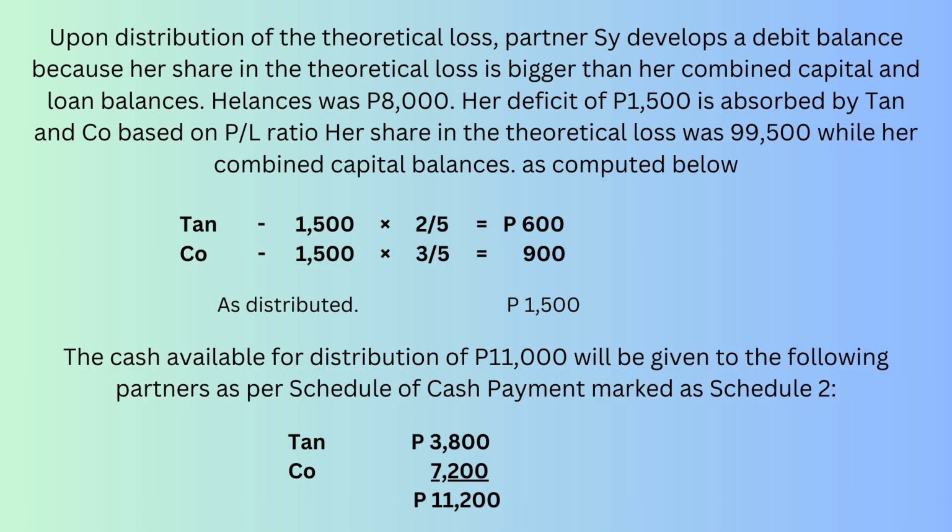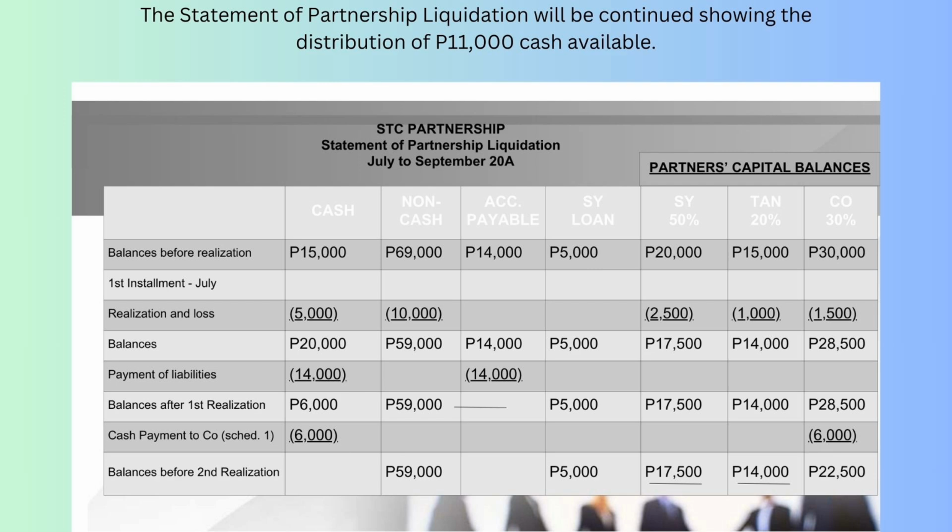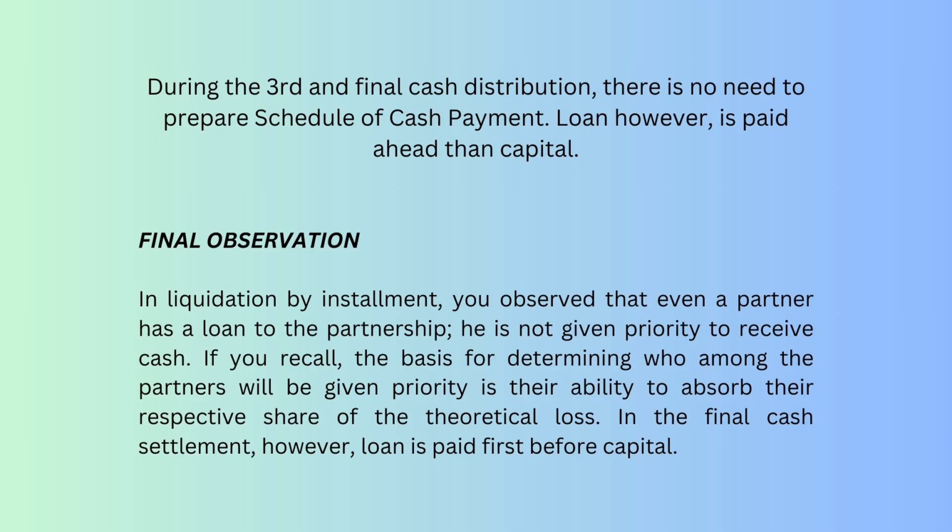Upon distribution of the theoretical loss, partner C develops a debit balance because her share in the theoretical loss is bigger than her combined capital and loan balance. The cash available for distribution of 11,000 will be given to the following partners as per schedule of cash payment marked as Schedule 2. The statement of partnership liquidation will be continued showing the distribution of 11,000 cash available. During the third and final cash distribution, there is no need to prepare a schedule of cash payment.